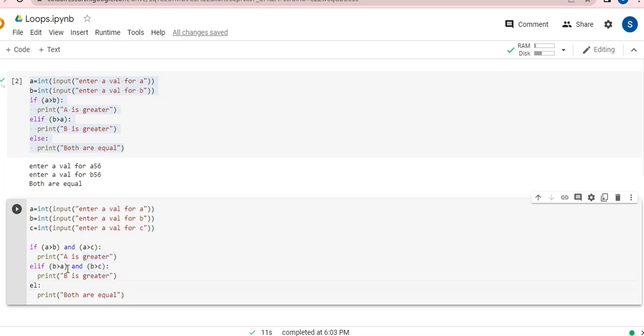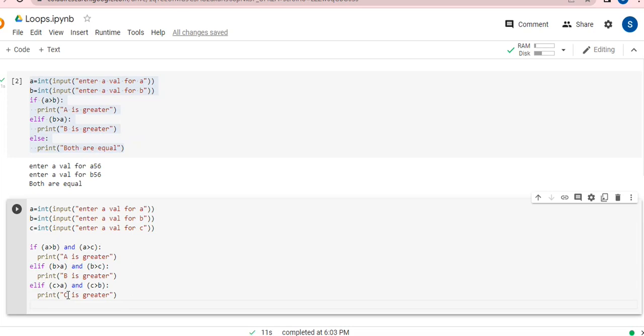Again, I'm going to write over here elif, so that I can write the next condition, guys, and I'm going to put up here: C is greater than A. Okay, C is already greater than A, but if C is greater than B also, then I could say C is greater. So instead of B is greater, I'm going to copy this line and paste it here, and instead of B, I'll make it C, and here we go. So I have done A is greater, B is greater, C is greater.